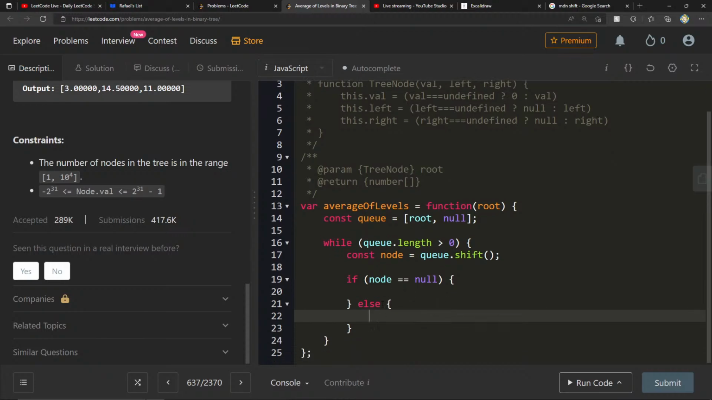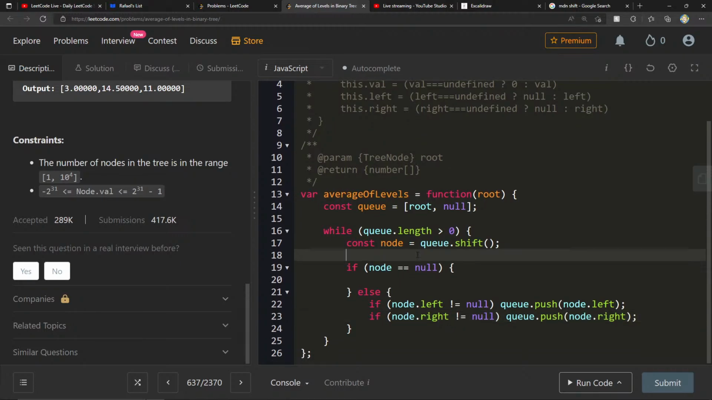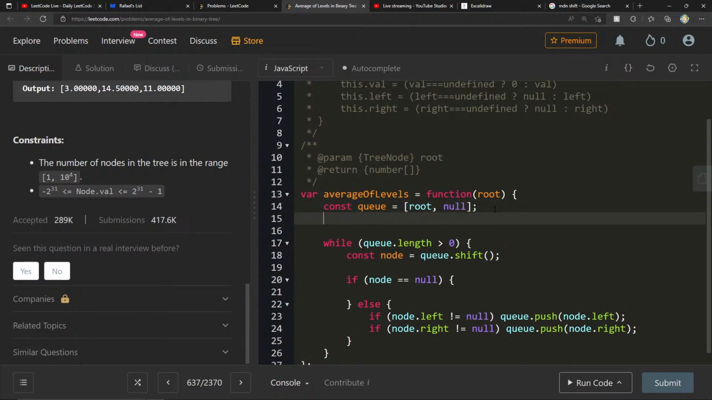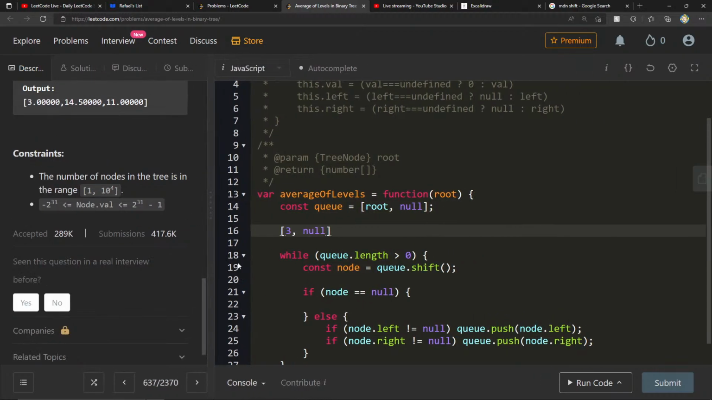Else, if it's not, what can we do? We can say if node.left not equal to null, we can say q.push node.left. If node.right not equal to null, we can say q.push node.right, right? Now, there's a couple of other things we have to do here. Like anytime we get a number, so imagine we're sitting at that 3 and that null. So I'll go ahead and draw that here, just like what we had earlier, right? This is the first thing we start off with.